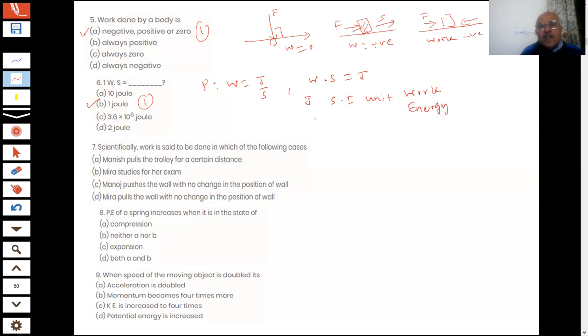So that is the correct answer. If I say work is equal to force into displacement, force is m into g, and s is the displacement, then you have kilogram meter per second squared, into meter.